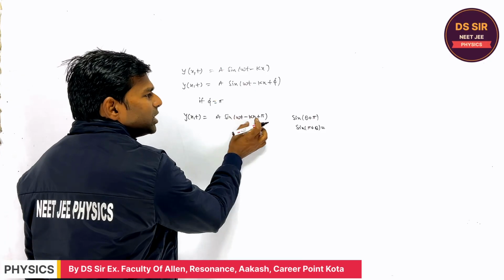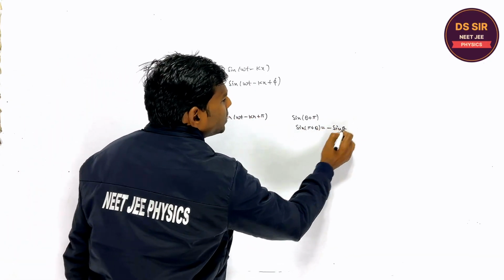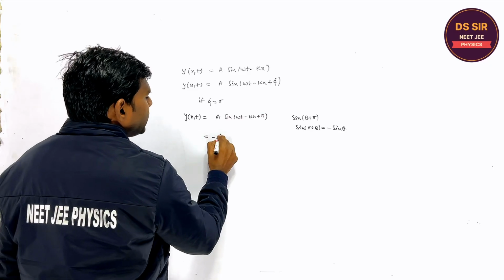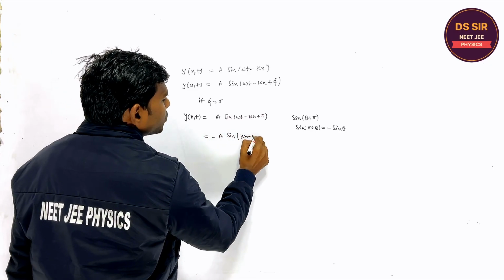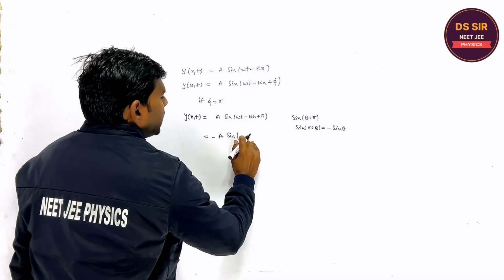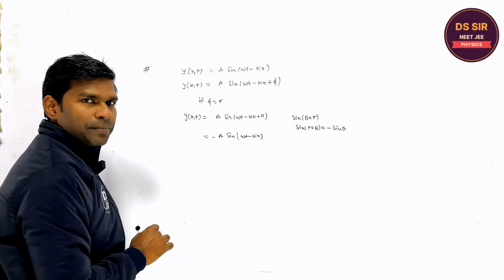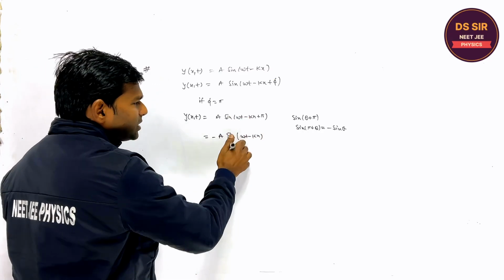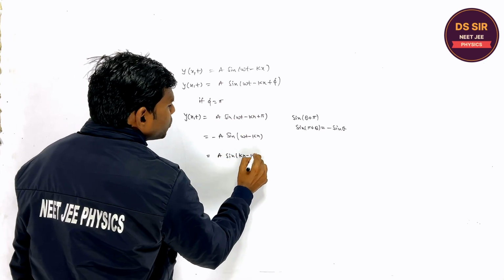If you assume this, π plus θ is equal to what? Say minus sin θ. It may be written as sin(kx − ωt). Is it clear or not? You tell. Sorry, sin(ωt − kx). You understand? And if you adjust the minus sign, a sin(kx − ωt).